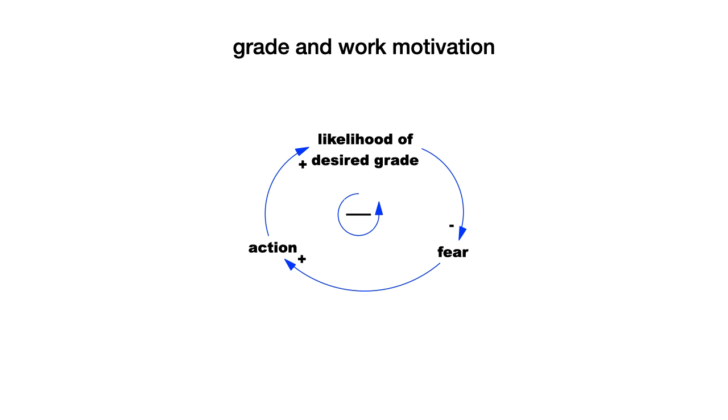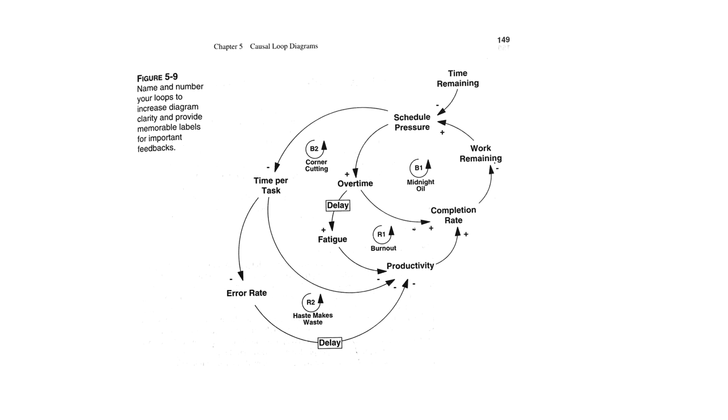So we can make a causal loop of our motivation to work. And Sturman goes into some detail about all this. This is one of his diagrams. Well, I think we're going to go into some of these in more detail later on. But let's see, where should we start here? So let's start with schedule pressure.